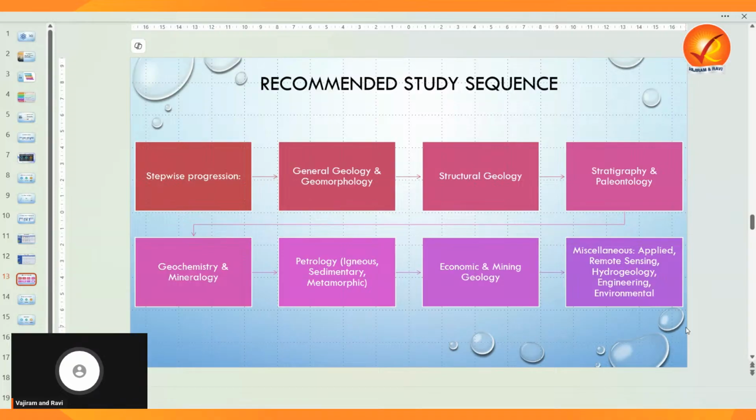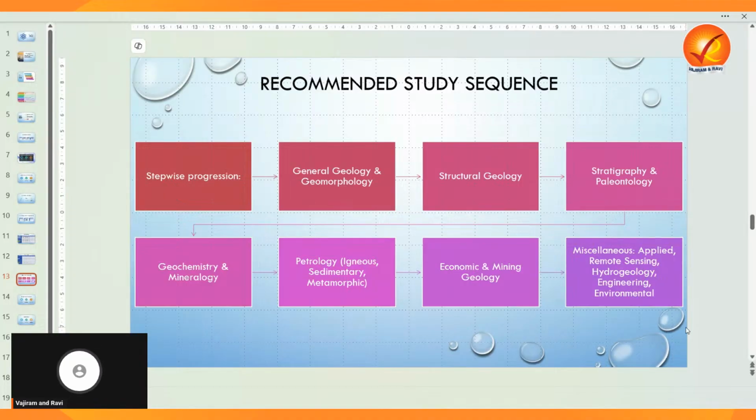Mineralogy you should divide and study again: study crystallography separately, then optical mineralogy, then physical mineralogy. Once you complete these, integrate the three: optical, physical, and crystallography. Once you integrate these, geochemistry will be easy. And once you integrate geochemistry and mineralogy, petrology will become very easy to cover, because you understand geochemistry and the micro parts of mineralogy.